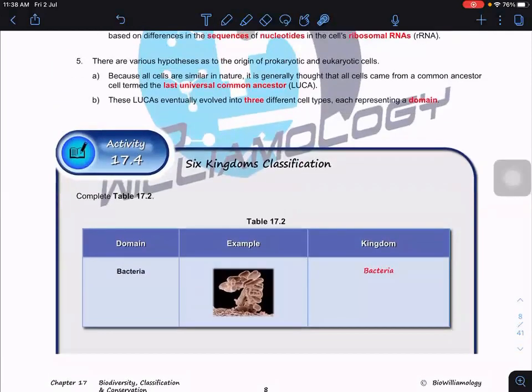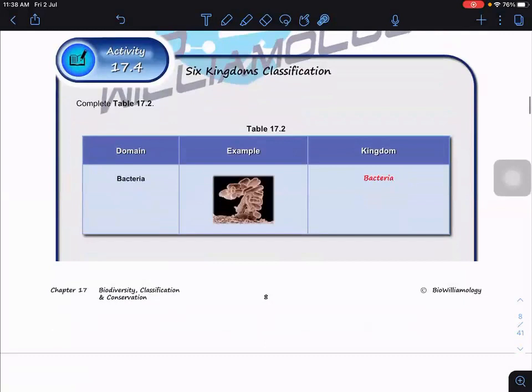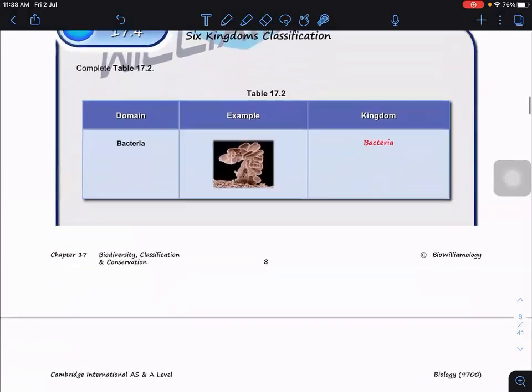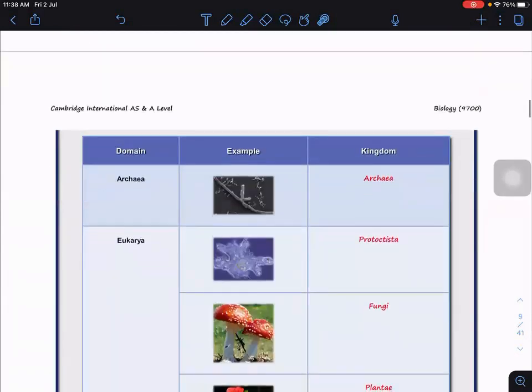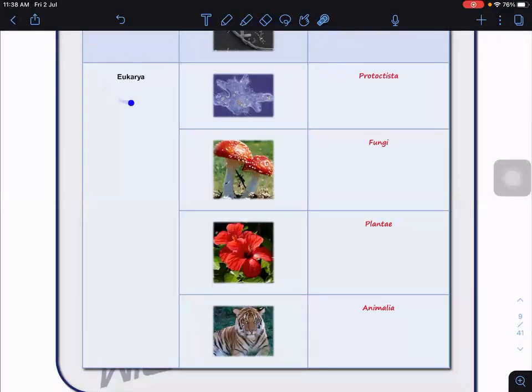Under these three domains, we have the six kingdoms, which is not really true, because nowadays the domain bacteria has many kingdoms under it. But for us, we still name it bacteria. Kingdom archaea. Eukarya is subdivided into four kingdoms: Protoctista, previously called Protista, though the word Protista is no longer used. If you look at old reference books or old textbooks, they use Protista, which is not correct. Now we have to name it Protoctista under our syllabus. Remember also fungi, plantae, and animalia.